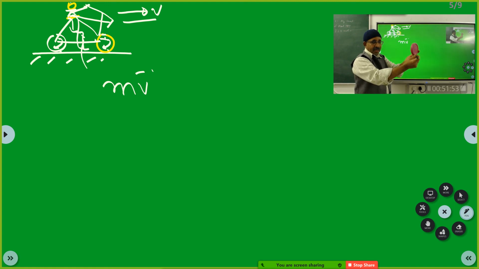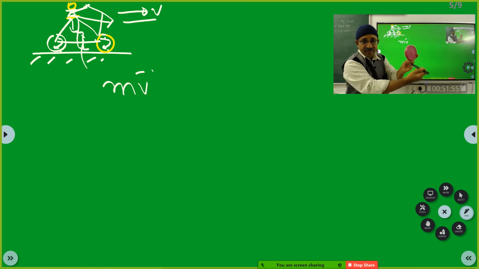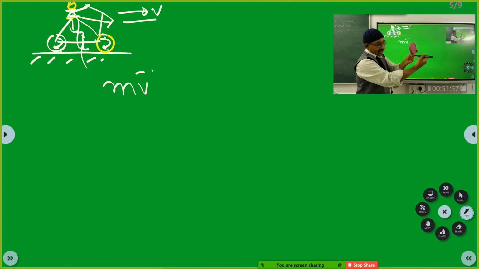But at the same time, it is arresting it from skidding. So there is another static friction in this direction. Did you all get this idea? Now, supposing the wheel has skid like this, then you should use kinetic friction.